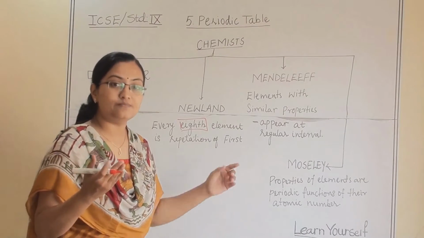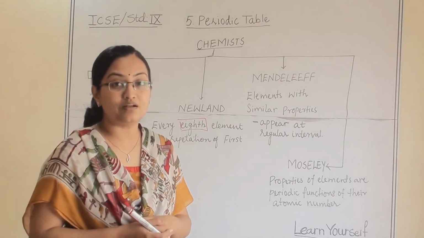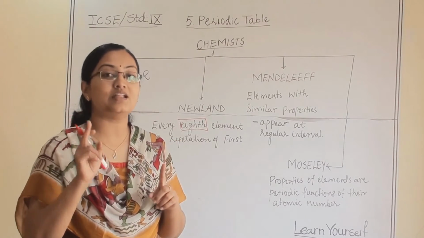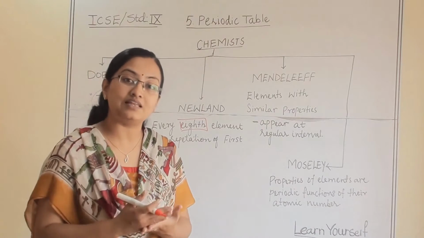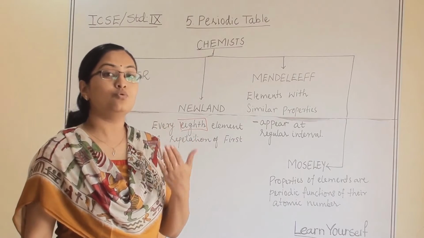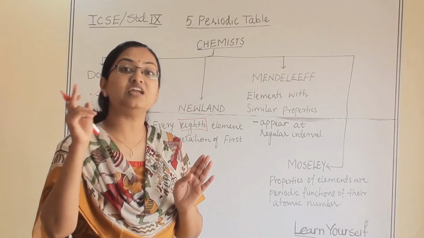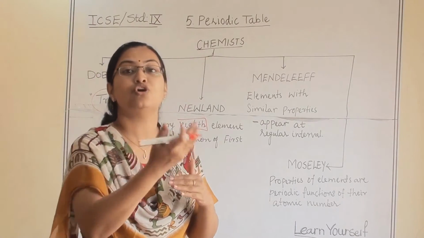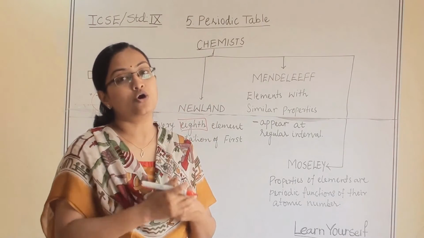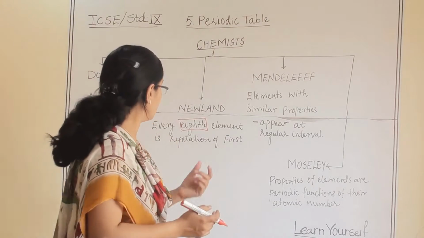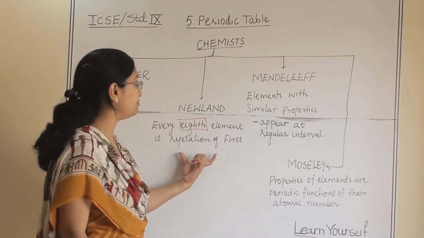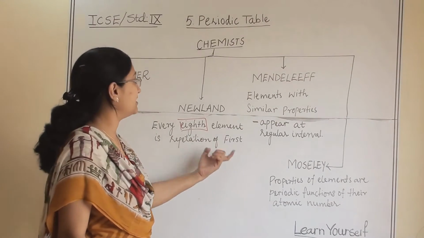For example, sodium, its atomic number is 11. After the 8th element, you get 19, potassium, which is also an alkali metal. So Newlands was the first chemist who found that every 8th element is the repetition of the first. So we can see some similarities in the properties of those elements.